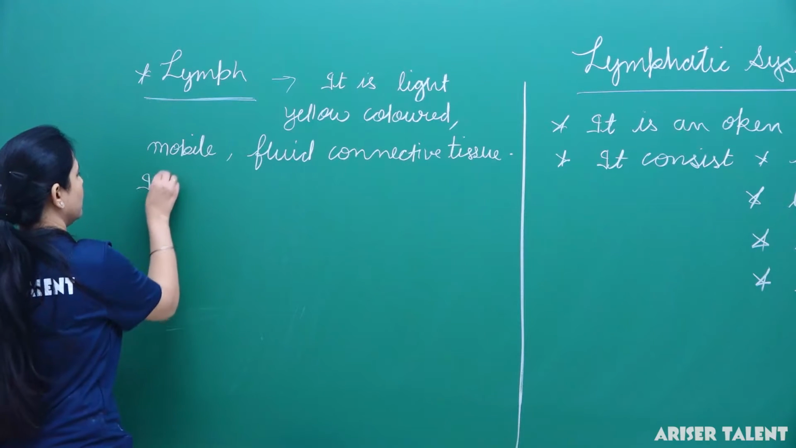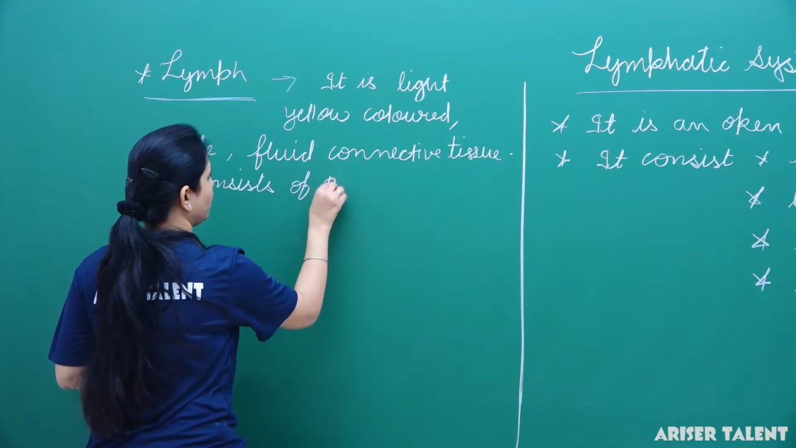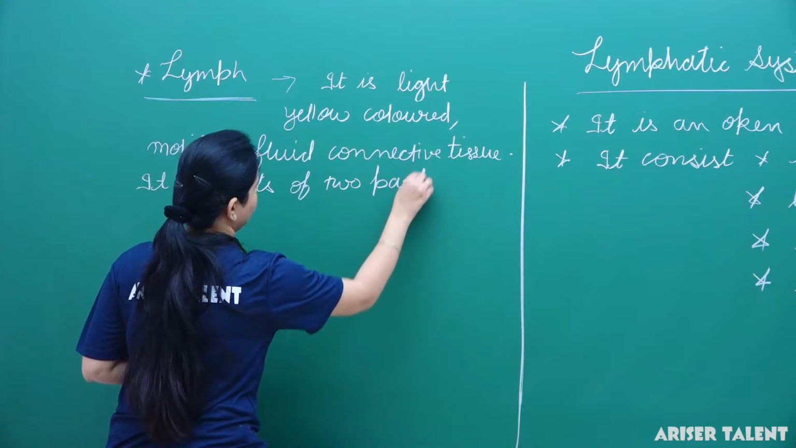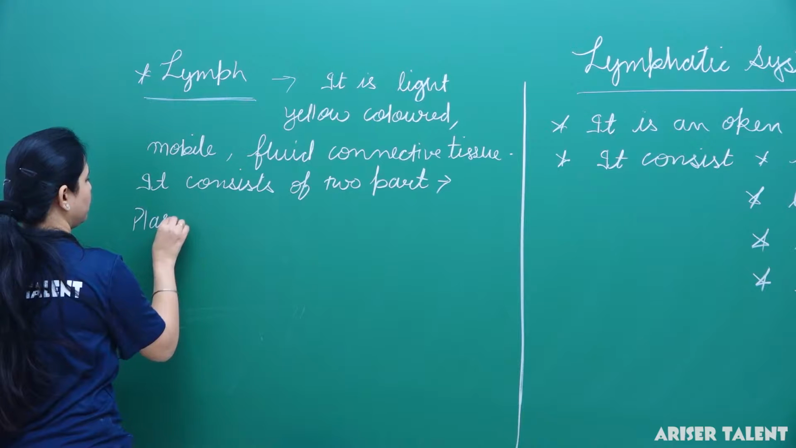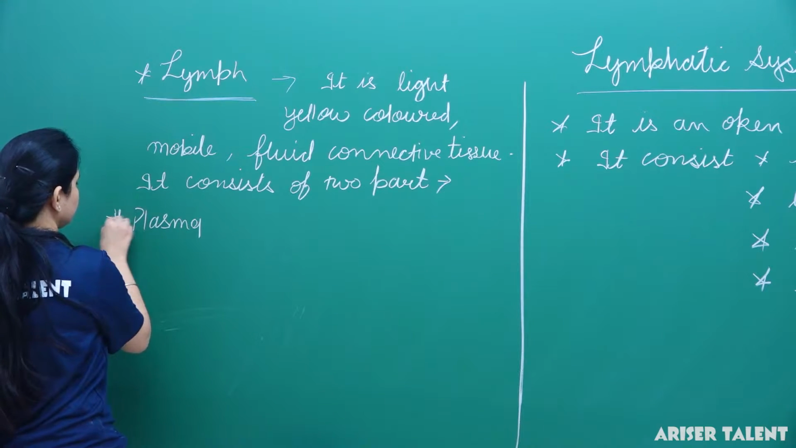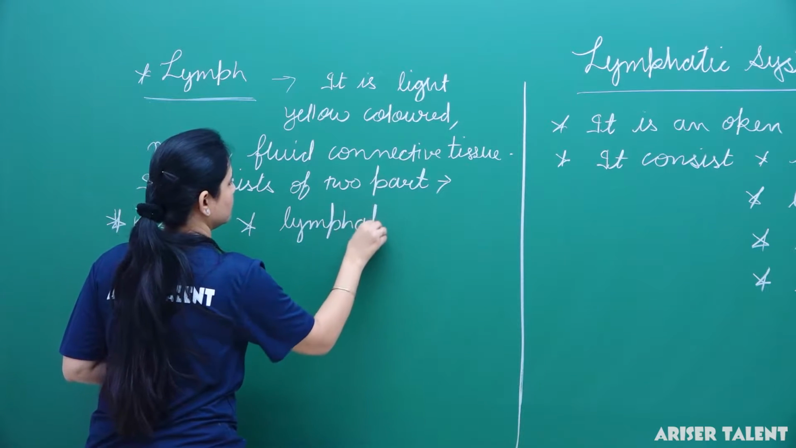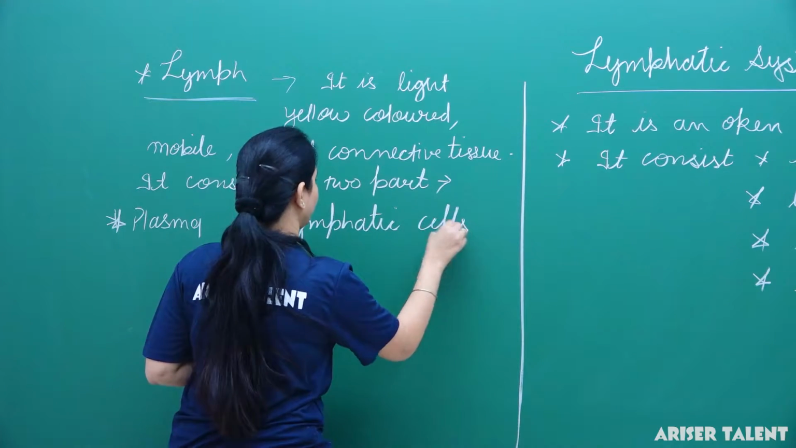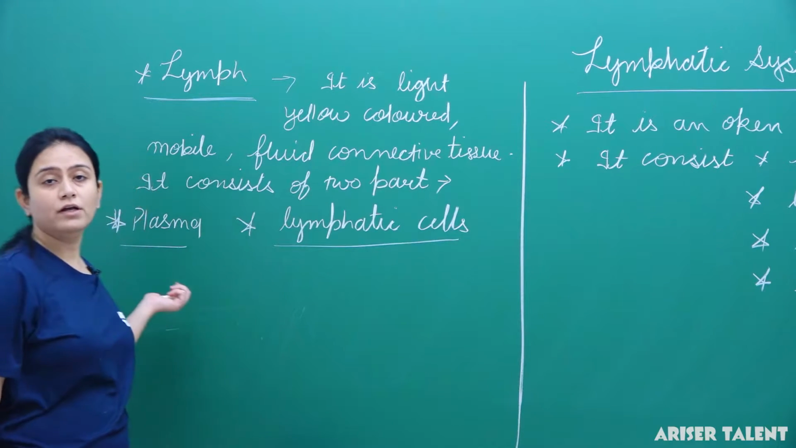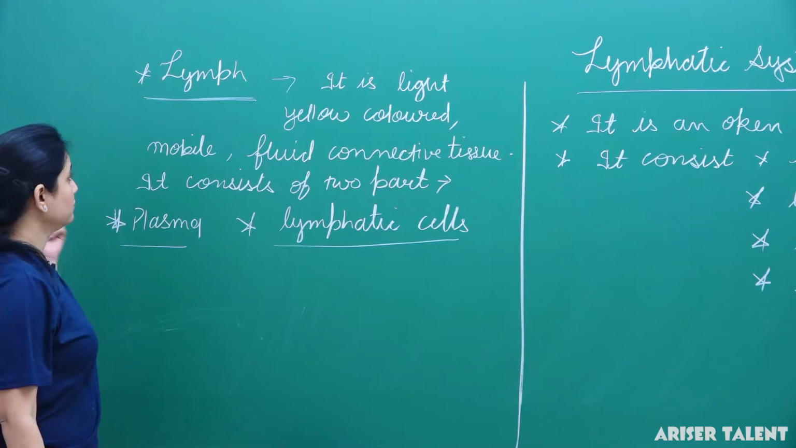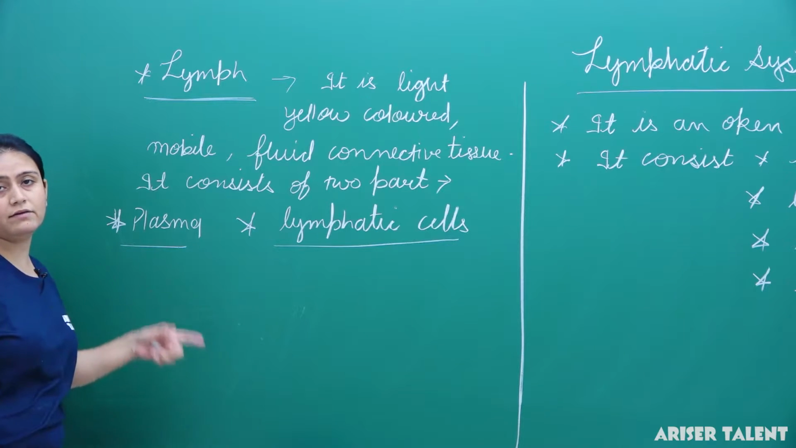Generally it consists of two parts. Two things are present in the lymph, which are plasma and lymphatic cells. When we talked about the blood, we studied the composition of blood. Now we are talking about the composition of lymph. So lymph consists of plasma and lymphatic cells.